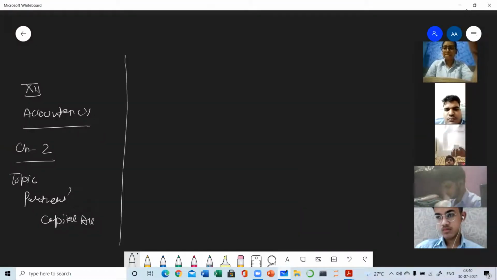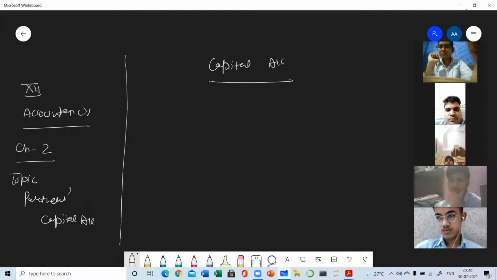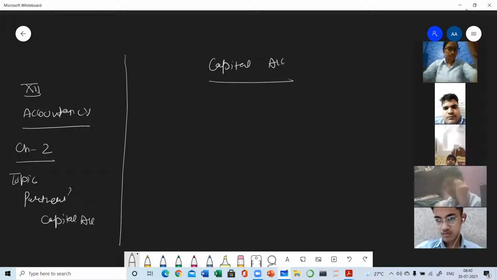In 11th class also, we have understood the concept of capital account. So what is the capital? Capital is the amount which is invested by the proprietor to start up the business. Clear? Whenever a businessman or a proprietor wants to start up the business, he has to invest some amount. That initial investment is known as capital.